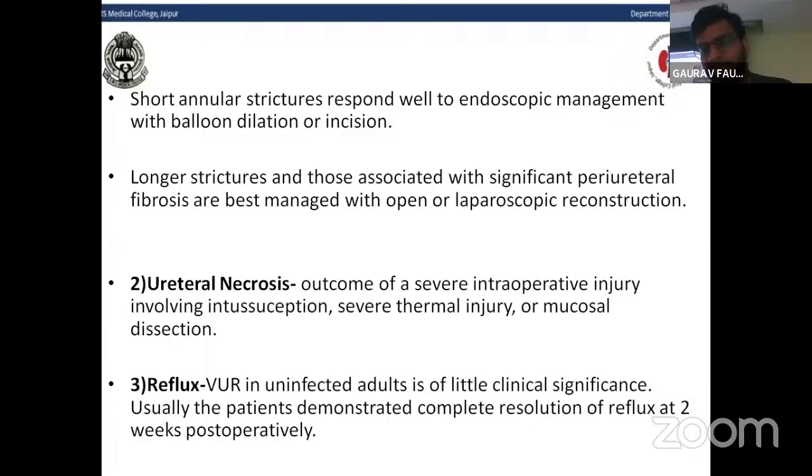Another late complication is ureteral necrosis, the outcome of a severe intraoperative injury involving intussusception, severe thermal injury, or mucosal dissection. Another late complication is reflux. VUR in an uninfected adult is of little clinical significance. Usually, the patient demonstrates complete resolution of the reflux at 2 weeks post-operatively.